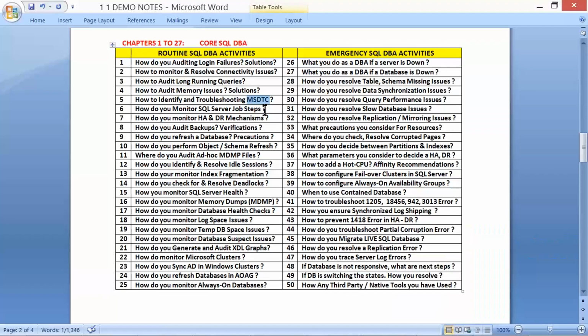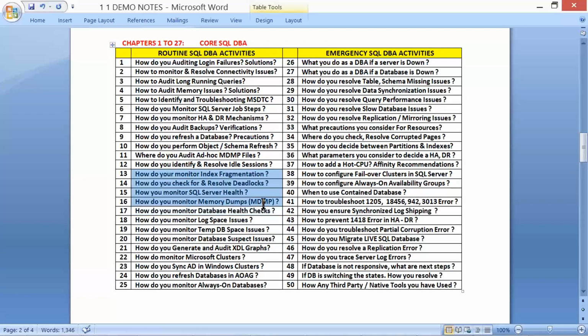Distributed Transaction Coordinator service, jobs and HADR mechanisms, high availability disaster recovery mechanisms monitoring, backups monitoring, data refresh, schema refresh. We'll be understanding index activities, fragmentation, deadlocks, health checks, memory dumps, and we'll be having server health, database health.